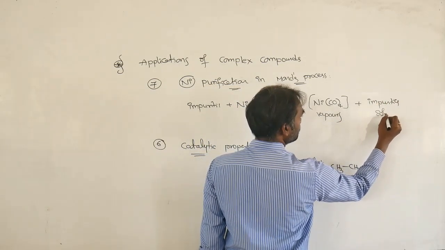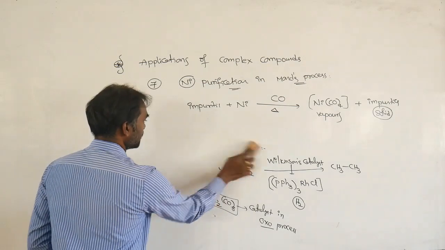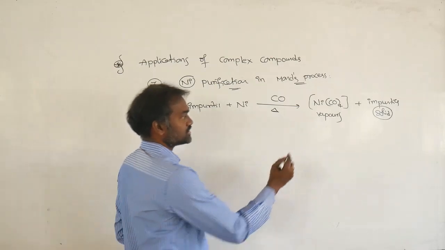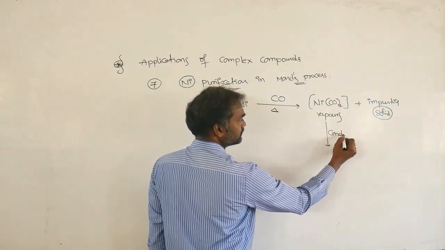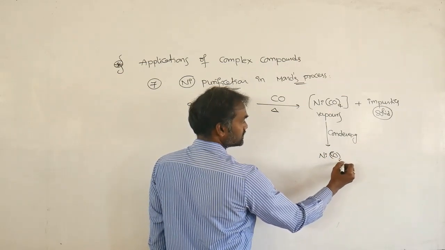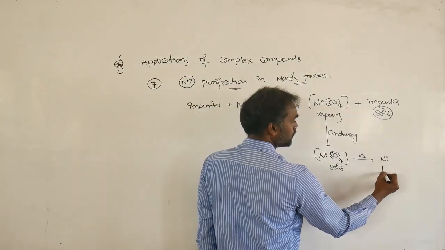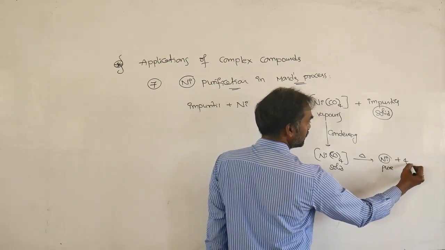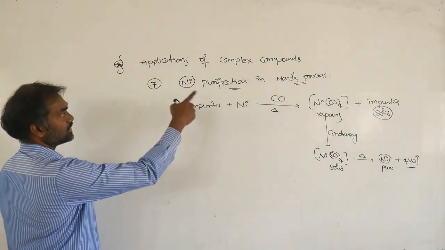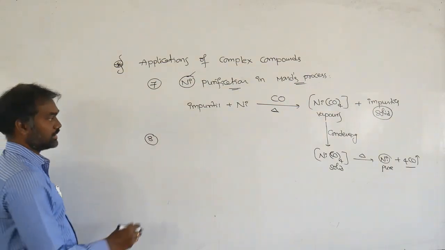Next, the impurities are in solid form. Now these vapors are condensing, and condensing means it becomes a solid, Ni(CO)4. Now we are heating this one, so pure nickel is separated, and carbon monoxide comes outside. So this is used in the purification of nickel. Next, some other examples are there.